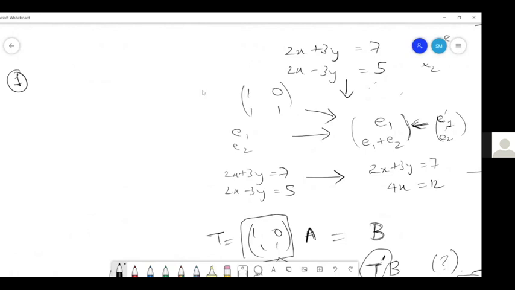E1 plus E2. Right. So in general, if I have E1, E2 till En, replace Ei by some constant k times Ei, that is one.